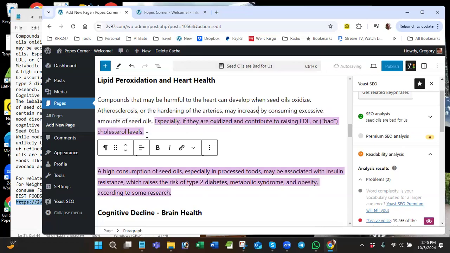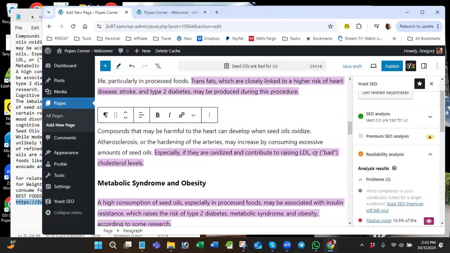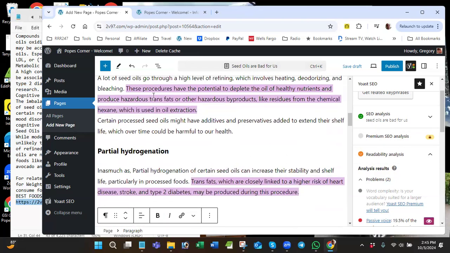By consuming... See how it got rid of it? Okay, so oxidized, especially if they are oxidized, I'll leave that like that. What I'm trying to do here is get this back to green. These procedures have the potential to, and I knew when I was doing this yesterday that I was going to have to do this. So anyway, chemical hexane, which is used in oil extraction.